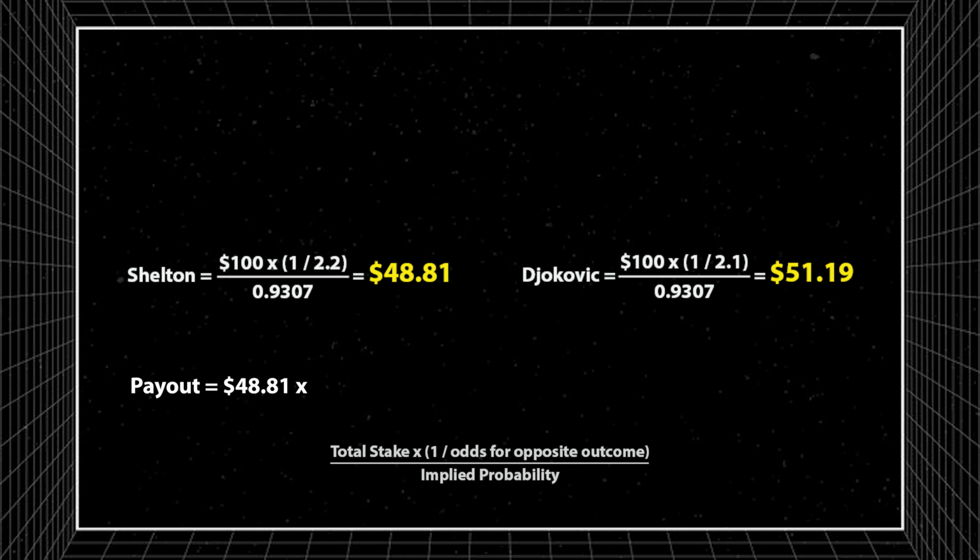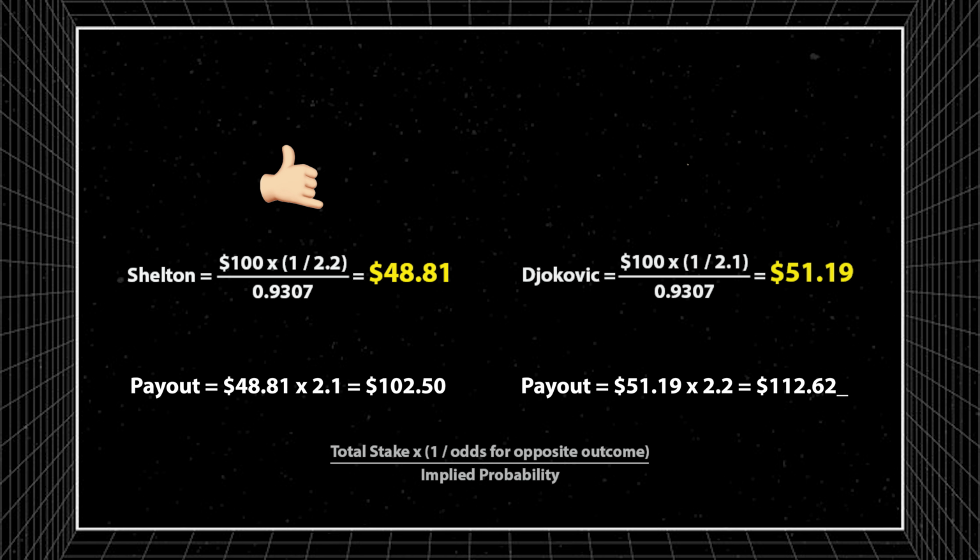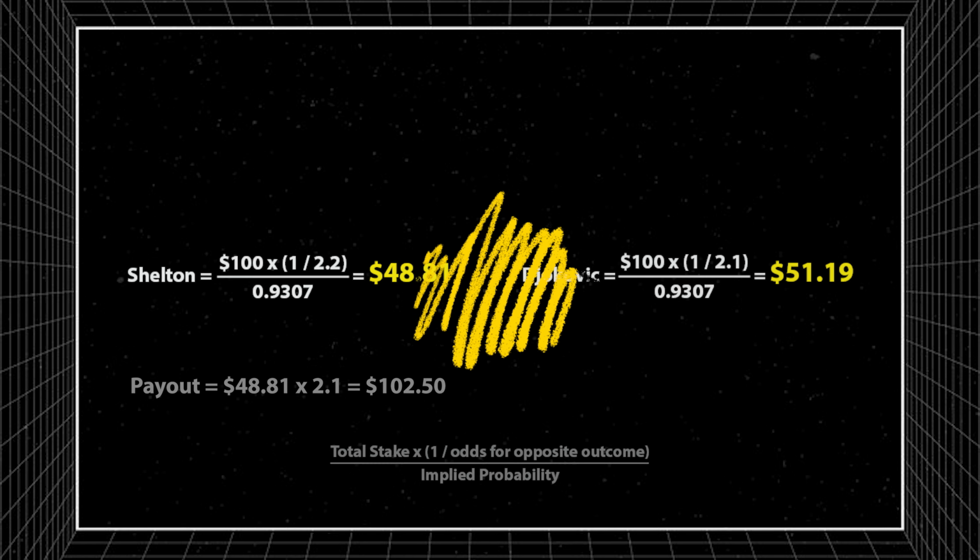And lastly, we have to calculate the payouts for each outcome. If Ben Shelton wins, we would get $102.50 back. If Novak wins, we will get $112.62. And lastly, the most important step is calculating the profit.